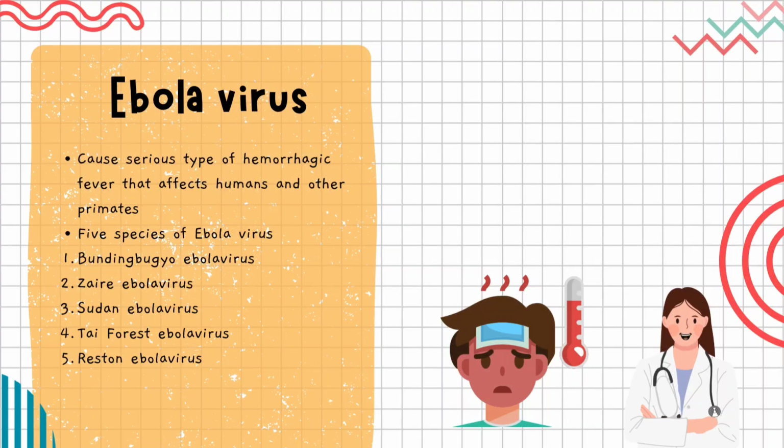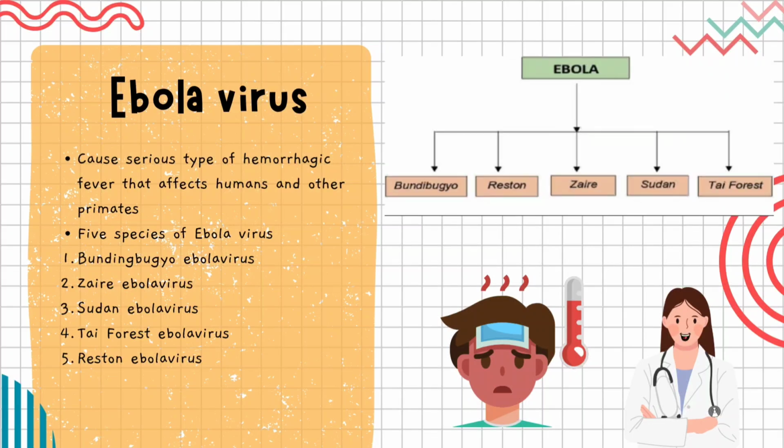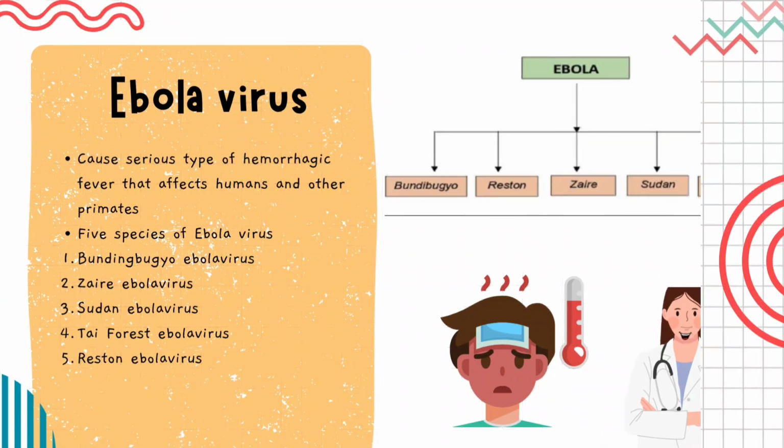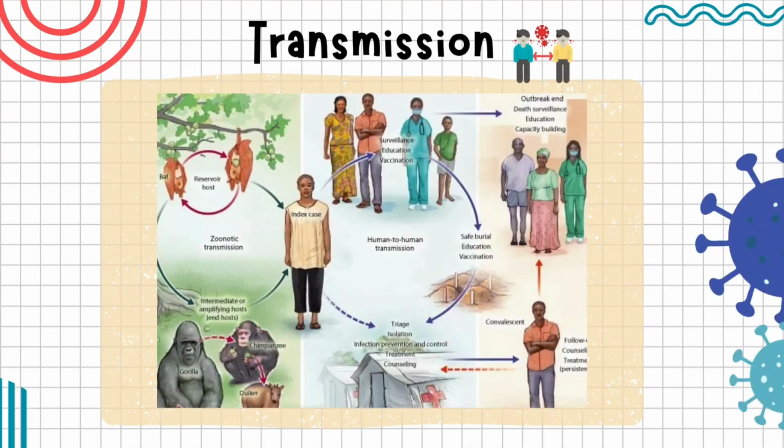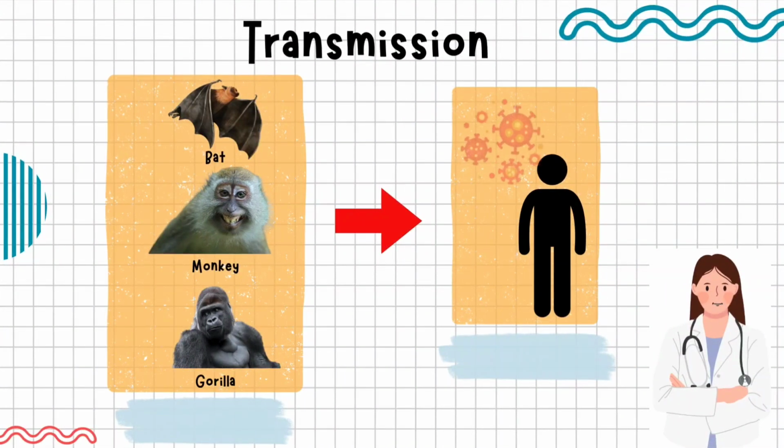Until now, there are 5 species of Ebola virus that have been discovered. Fruit bats are the reservoir hosts for the Ebola virus, which is transmitted to other animals such as monkeys and gorillas.